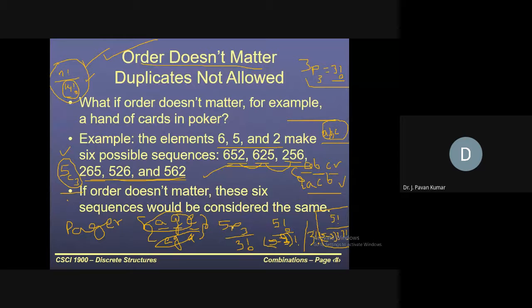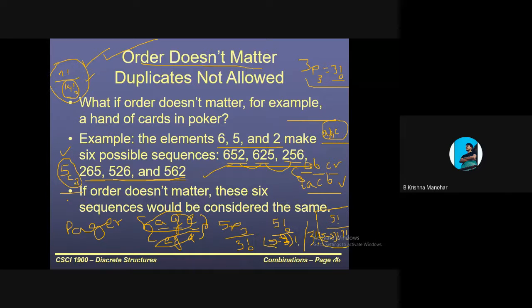That can be written as 5p3. And divided by 3 factorial because of duplication, and order does not matter. Because of that only, we are considering AGE a duplicate form of EGA, EGA a duplicate form of GAE, that a duplicate form of GEA. Like that we have obtained 5C3. Now 5C3 is the answer for which question? Now you tell, what's the question?